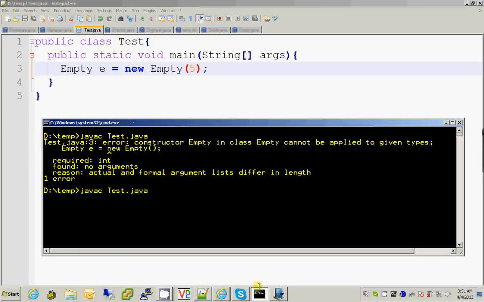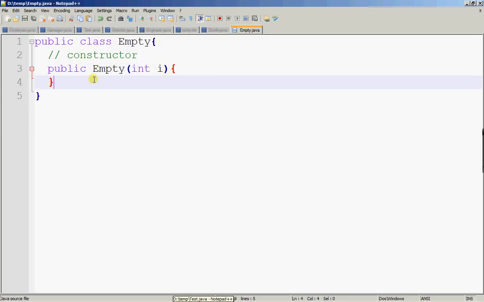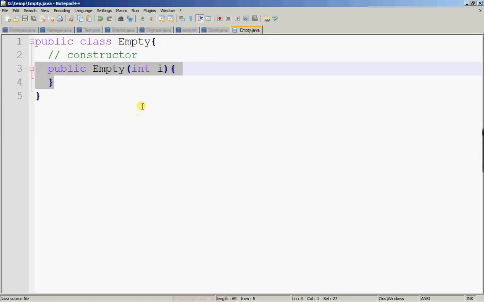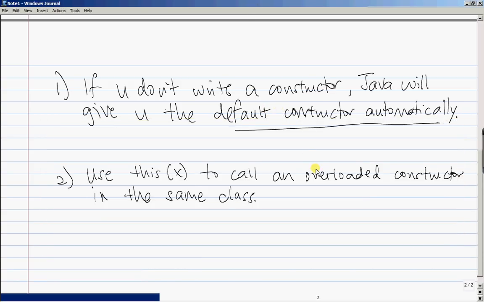Okay, in this case you can compile, no problem. Okay, because once you have written a constructor, Java will not give you a default constructor. So that is point number 1 here. Point number 2, you should be familiar with using the this keyword, this bracket bracket, to call a constructor in the same class, basically an overloaded constructor.